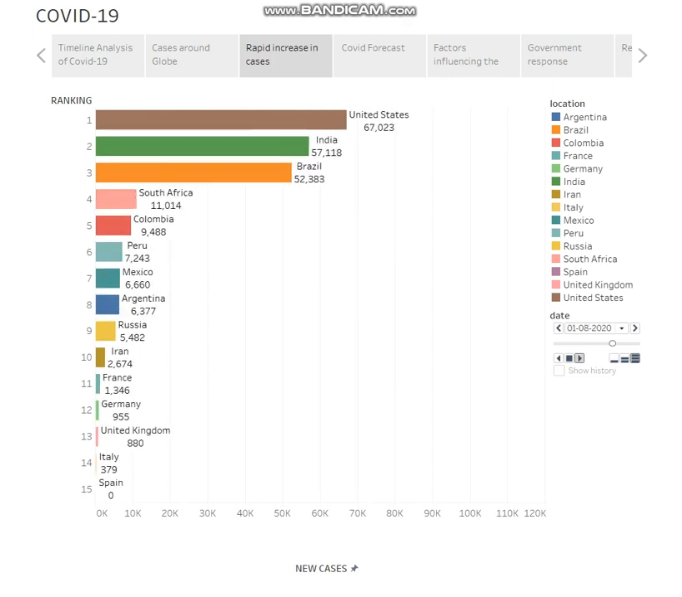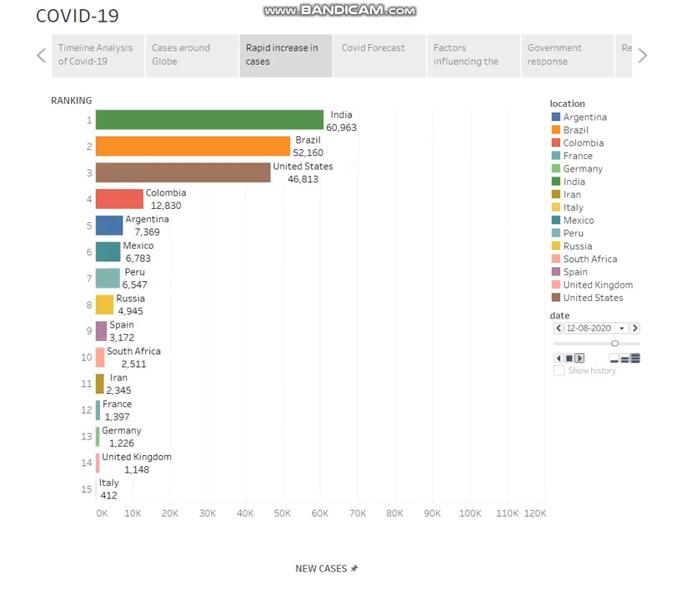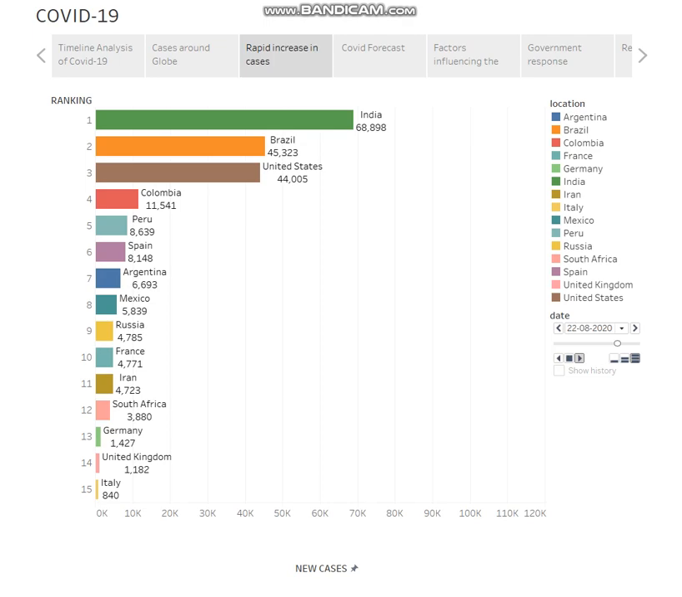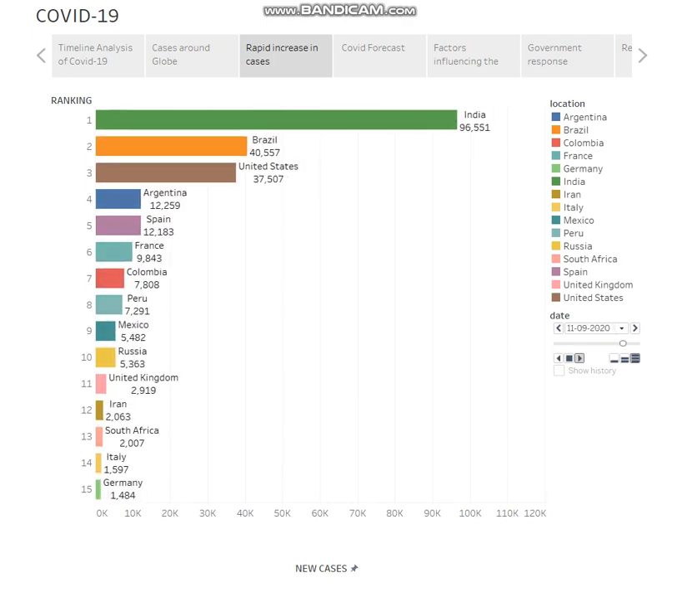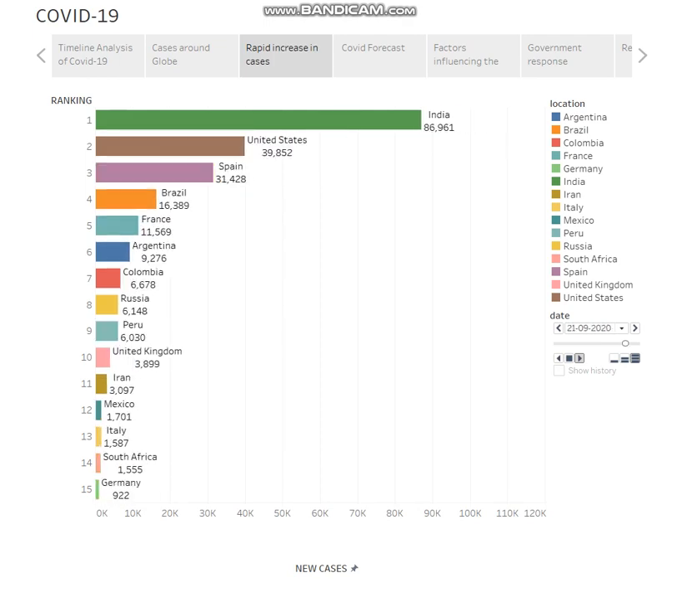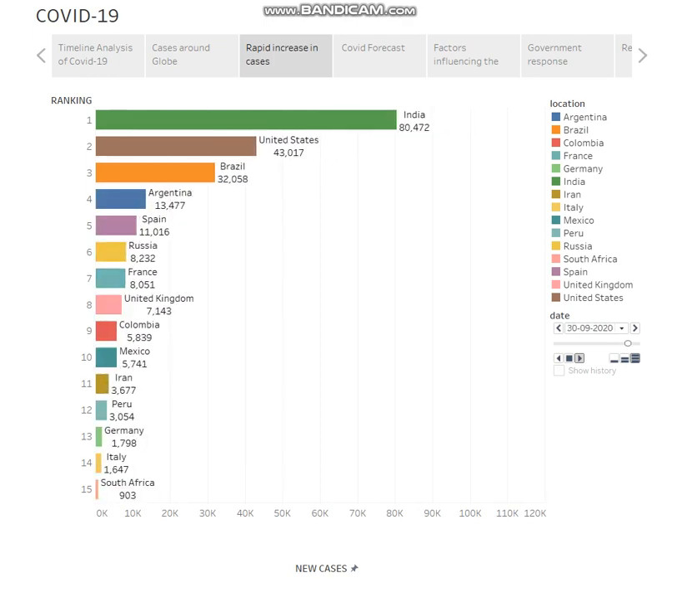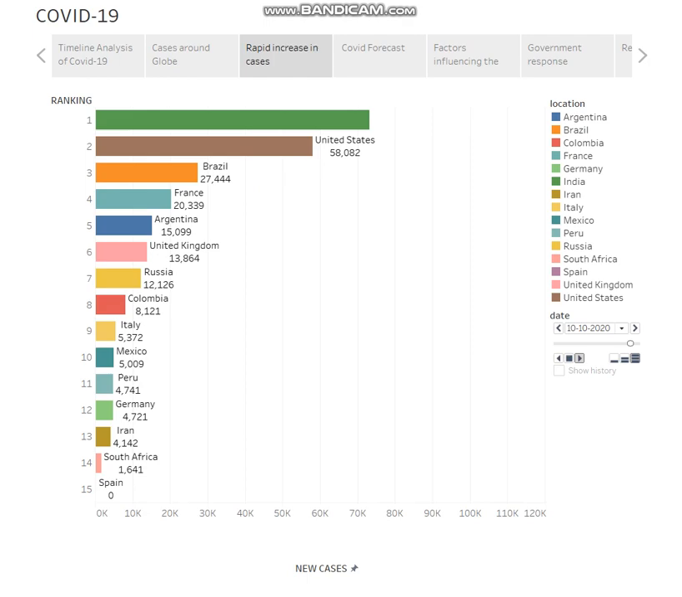This story point consists of a race bar where we can see how new COVID cases increased over time. And here you can see how the ranking of new cases changed the scenario, as France has replaced Brazil from the top 3 list.